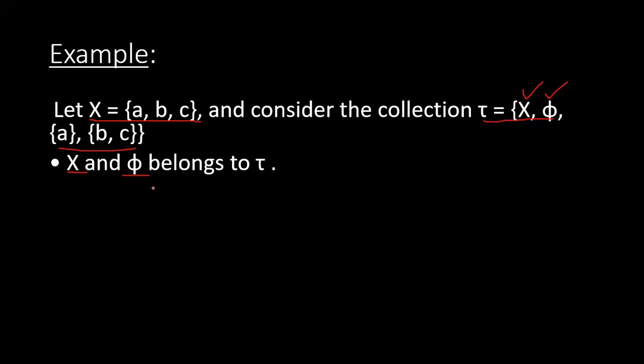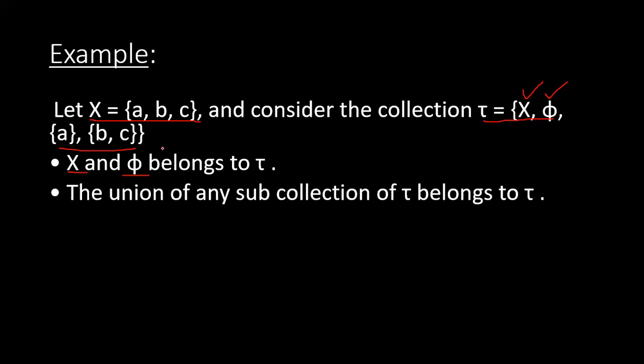Next we will check the second axiom. The second axiom says that the union of any subcollection of tau should belong to tau. If we take the union of X with any other subset, we will get X itself, and similarly if we take the union of phi with any subset, we will get that subset.